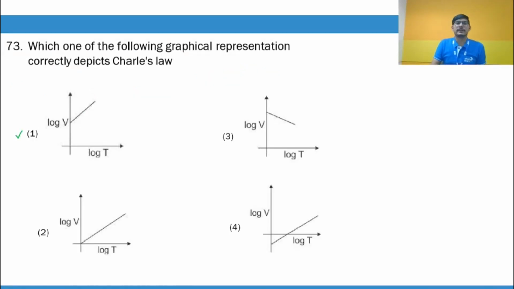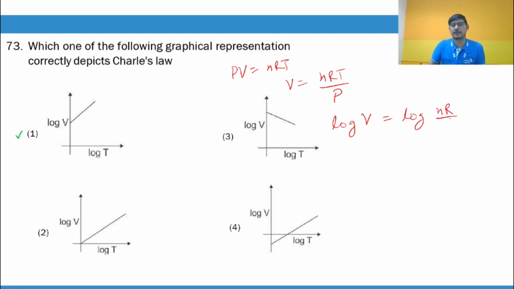Which of the following correctly represents Charles law? Okay, so PV is equal to nRT, guys. PV is equal to nRT, and so I can say V is equal to nRT by P. If I take logarithm, then can I say it will be log V is equal to log of nR by P plus log T.